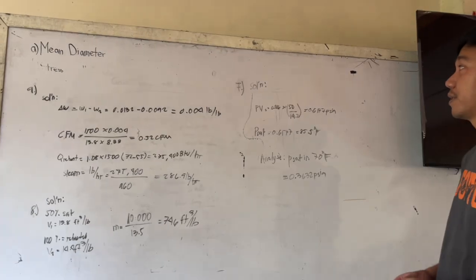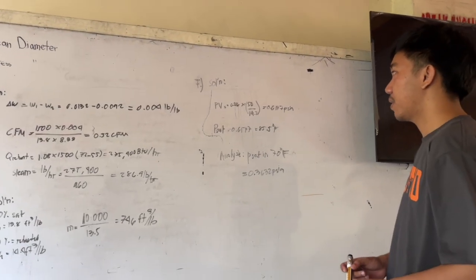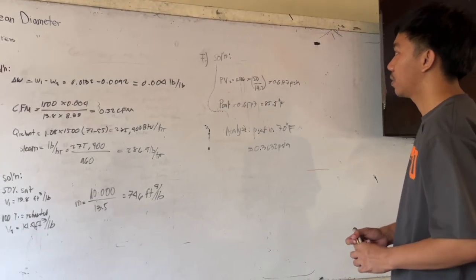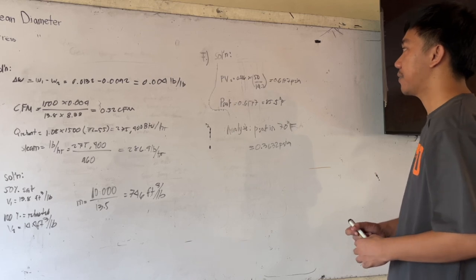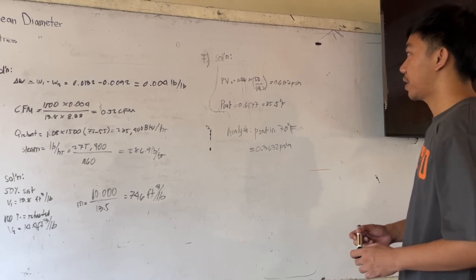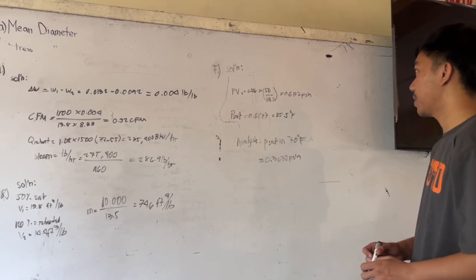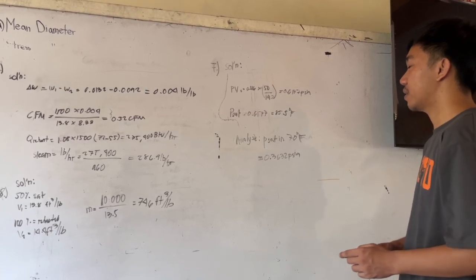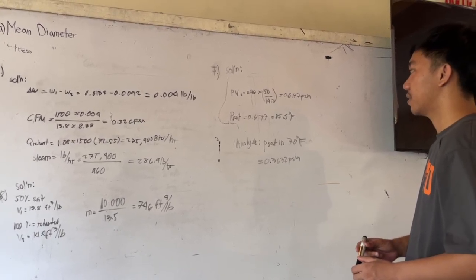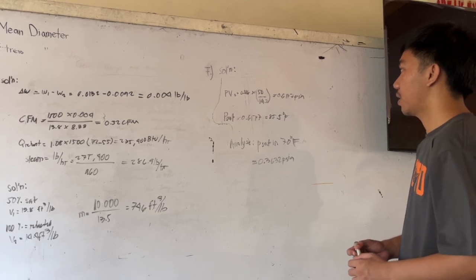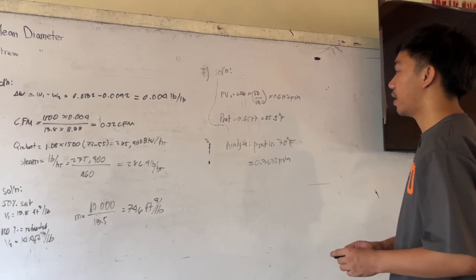For our number 7 solution, V sub 2 equals to 0.16 times 50 over 14.2, and we will have 0.6177 PSIA. And for our PSAT, in 0.6177 equals to 85.5 Fahrenheit in temperature.